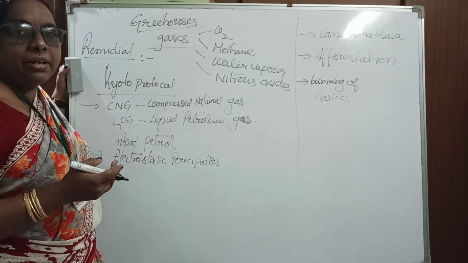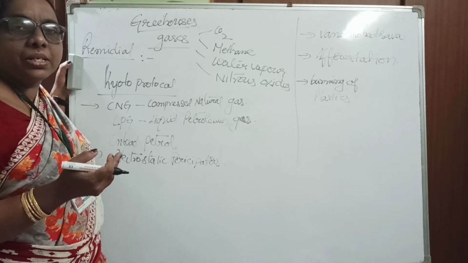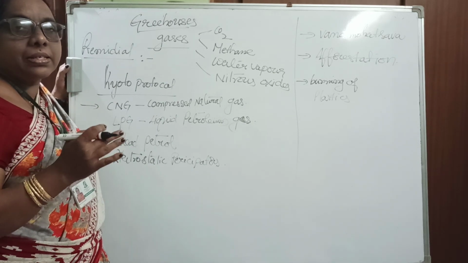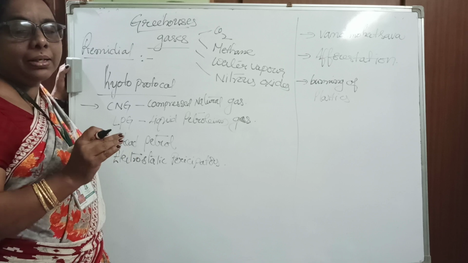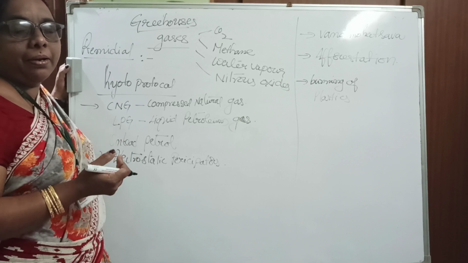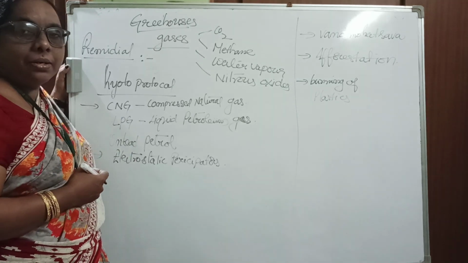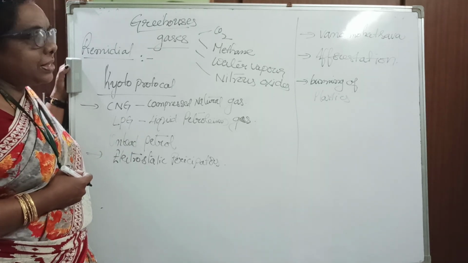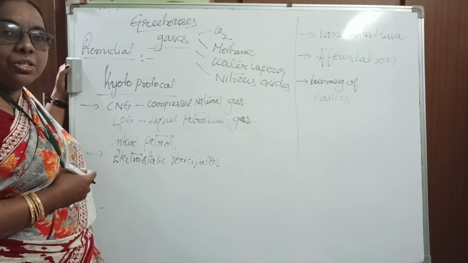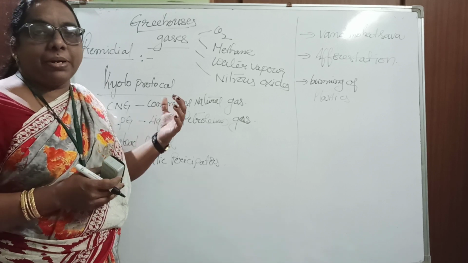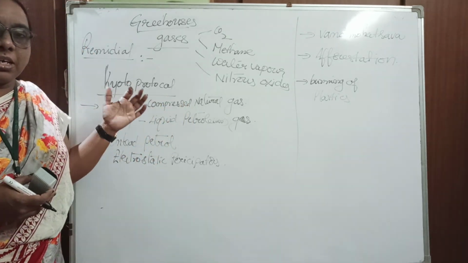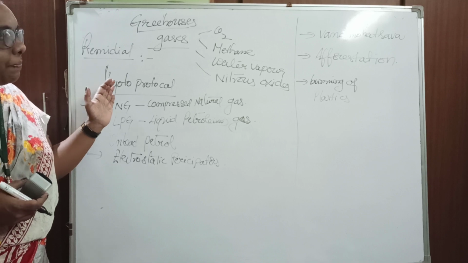During Diwali time, all the people use crackers. If we at least stop burning crackers, that also reduces air pollution.